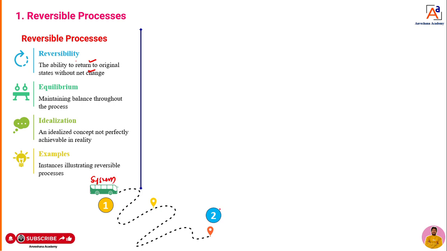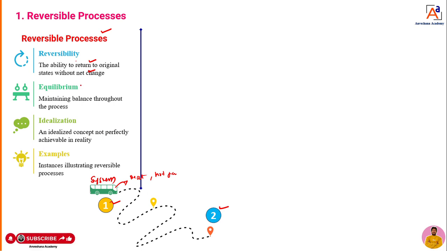point 1 and it will reach point 2. Then again it will go back to the original position, that means point 1. During this process, the system will not leave any kind of traces. That means it will not leave heat to the surrounding, or it will not leave hot gases to the surrounding. If such a process happens, we can call it a reversible process.